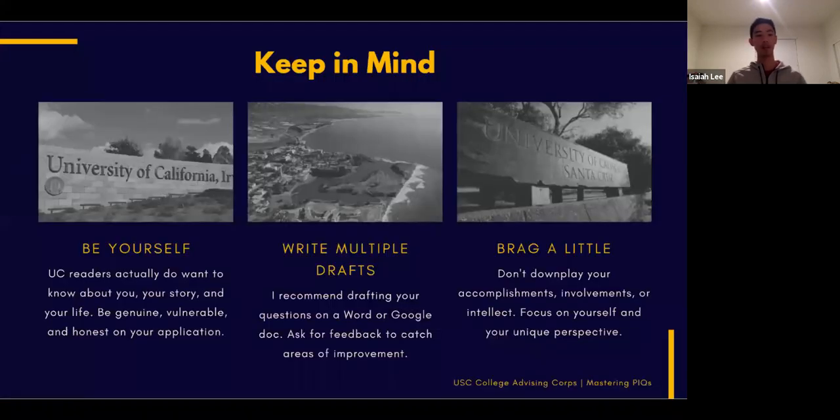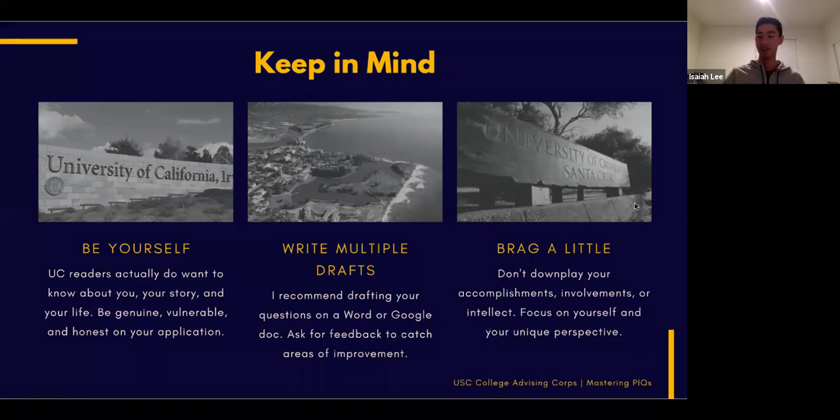So, things to keep in mind. Be yourself. Usually readers actually do want to know about you, your story, and your life. Be genuine, vulnerable, and honest on your application. Write multiple drafts. I recommend drafting your questions in a Word or Google Doc, and ask for feedback to catch areas of improvement.